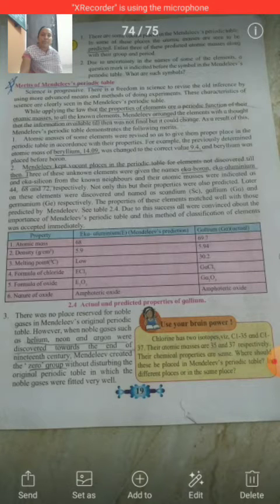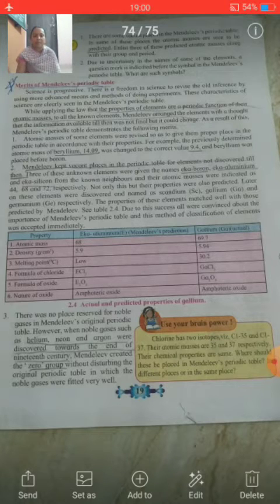Before checking the mass, its place was after boron, and when he checked its atomic mass and found it to be 9.4, its place was changed and it got the place before boron. This is the first merit of Mendeleev's periodic table. The second merit is that Mendeleev kept vacant places in the periodic table for elements not discovered till then. We know that Mendeleev classified 63 known elements at that time, but he kept some vacant places for the elements which would be discovered in future.